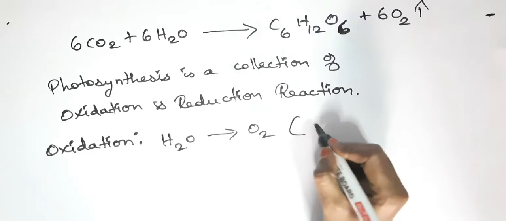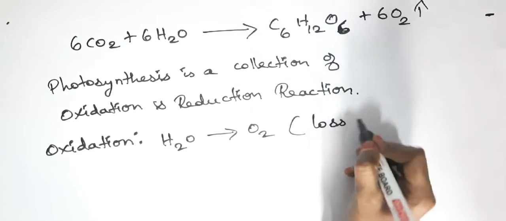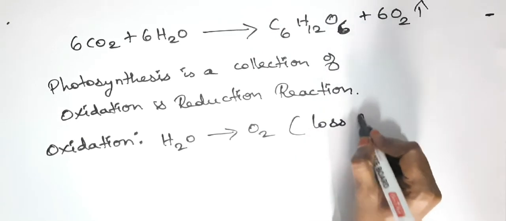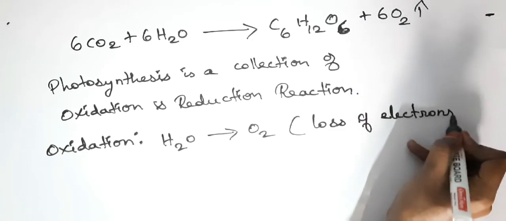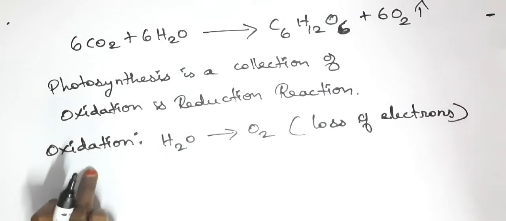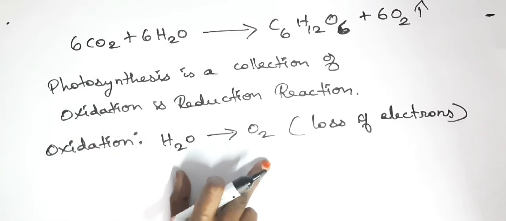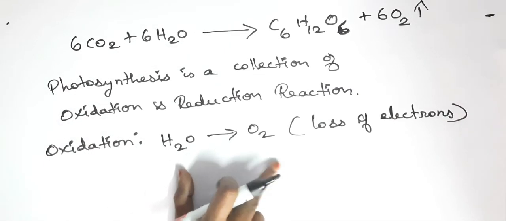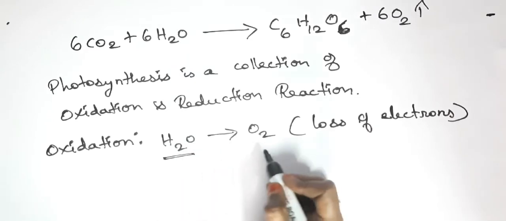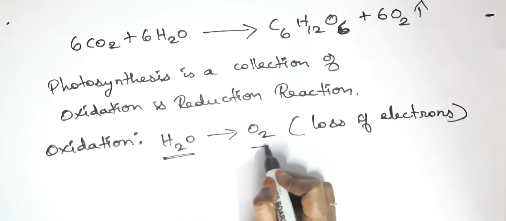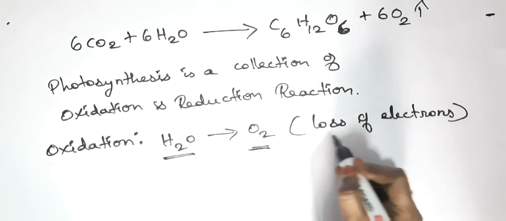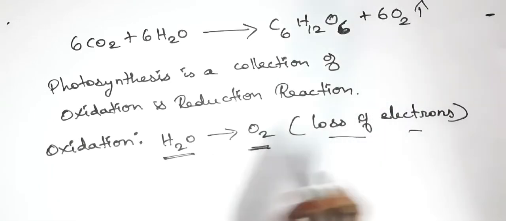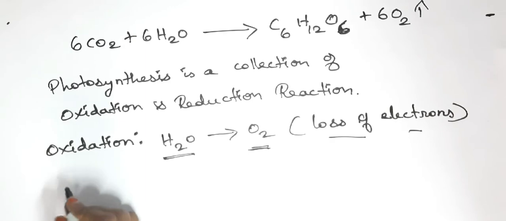So water loses its electrons, a loss of electrons. So this is the oxidation reaction taking place in the photosynthesis process. That is, water is oxidized to oxygen by losing electrons.